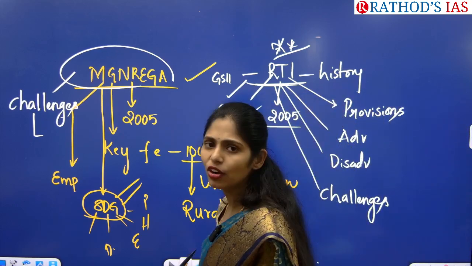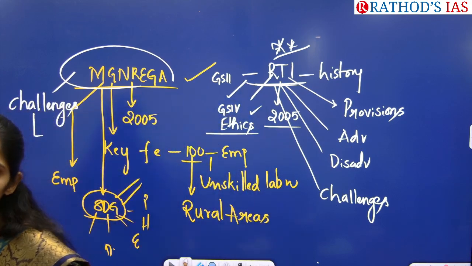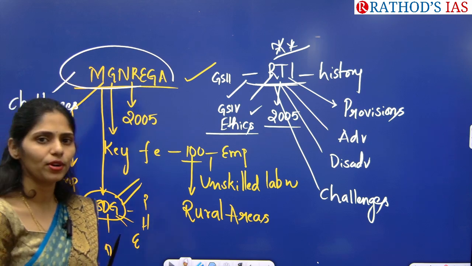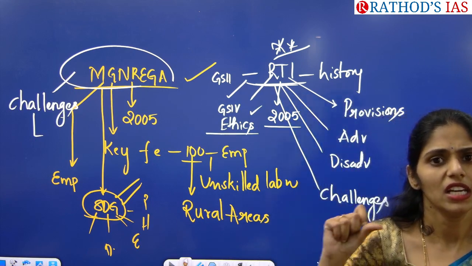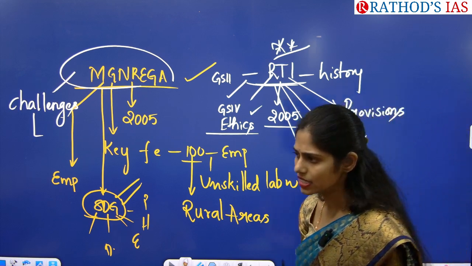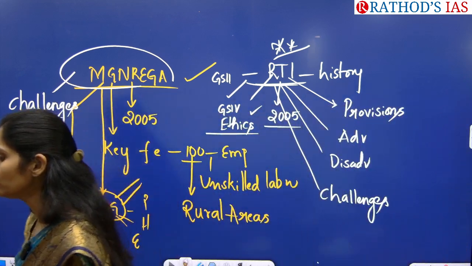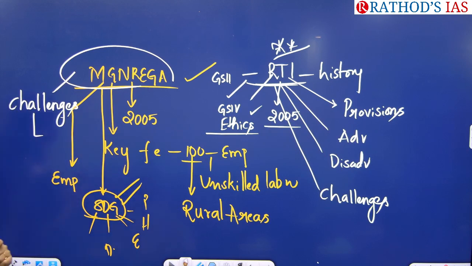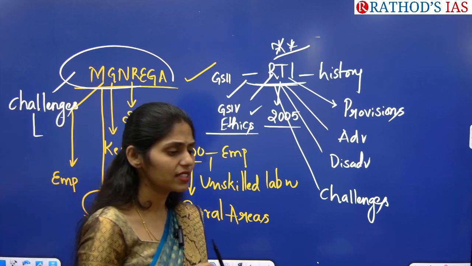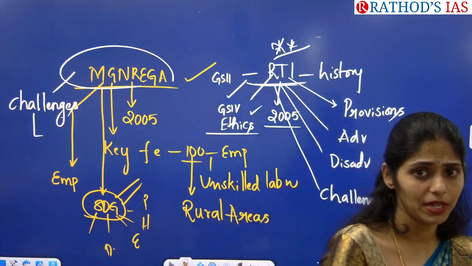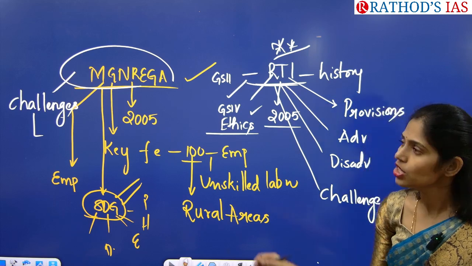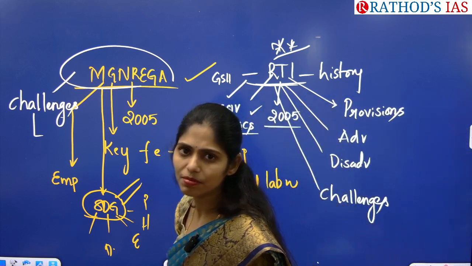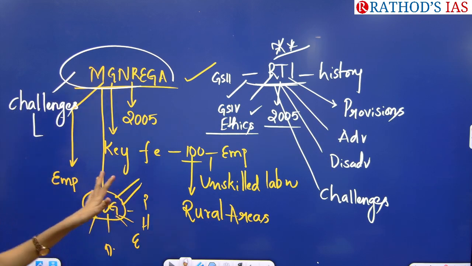Apart from that, now the government is saying that we have to use an Aadhaar-based payment system. So it is also one important problem. And even the government recently came up with one advancement in the scheme, that is they will be using fingerprints for attendance. Especially many people who are doing this unskilled work will be losing fingerprints, especially people who have leprosy. That means their right to work will be affected because of these advancements. So there are certain challenges in this MGNREGA. You have to see that on this challenge you may get your mains based question.